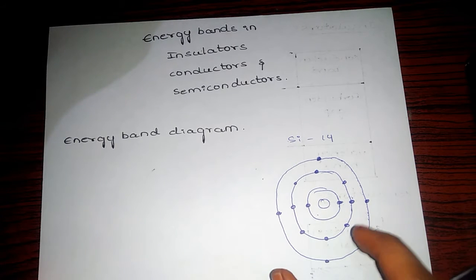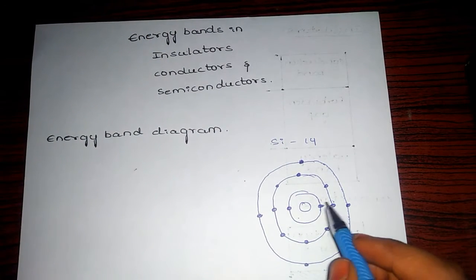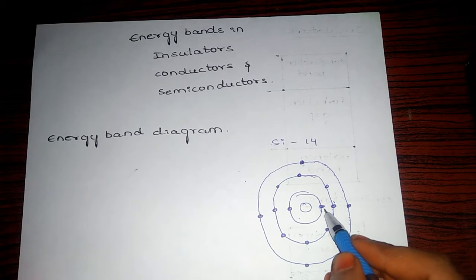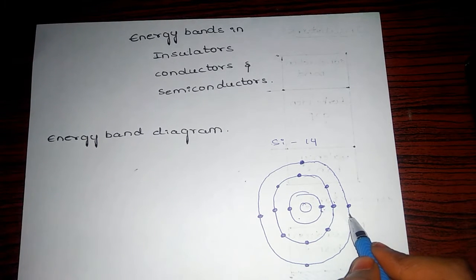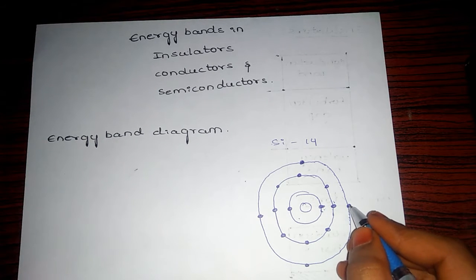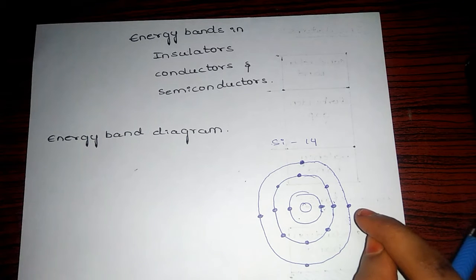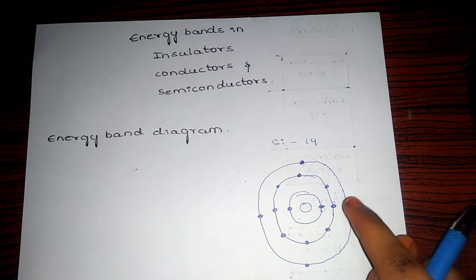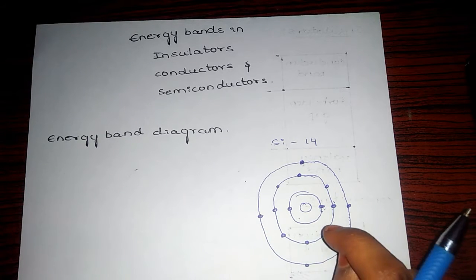For an isolated atom, the energy of the lowest orbit is lower than the next orbit, of course. But to knock electrons out of this atom, less energy is needed to knock out outer orbit electrons than innermost orbit electrons.